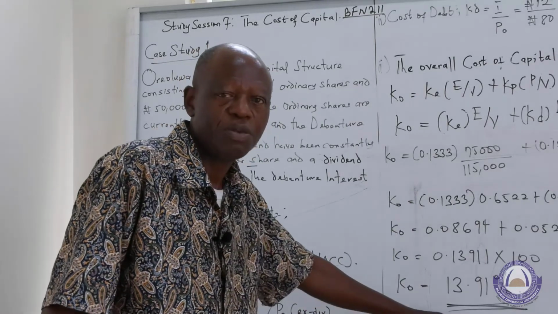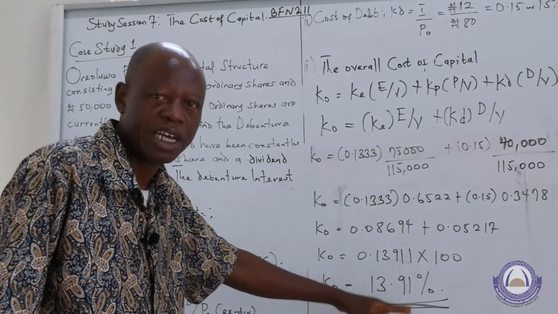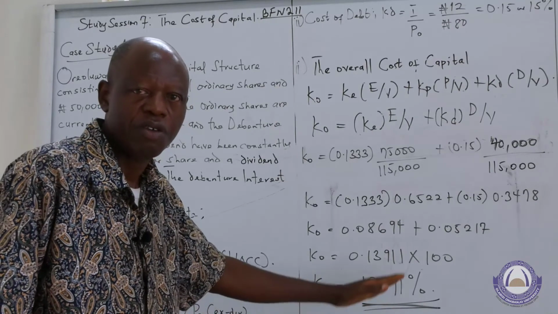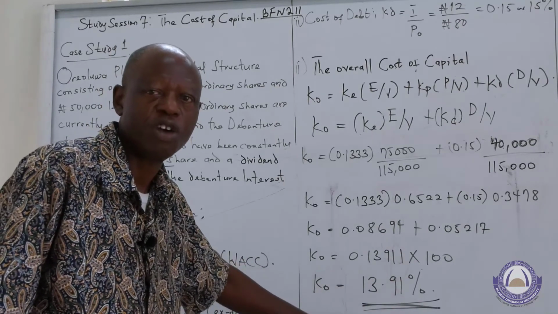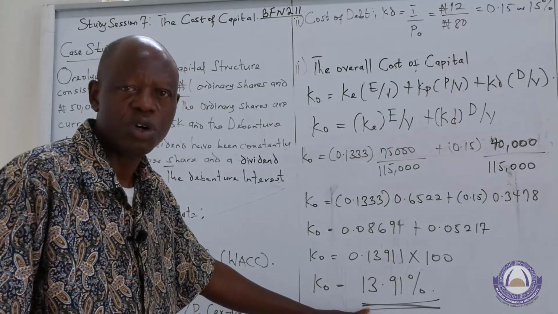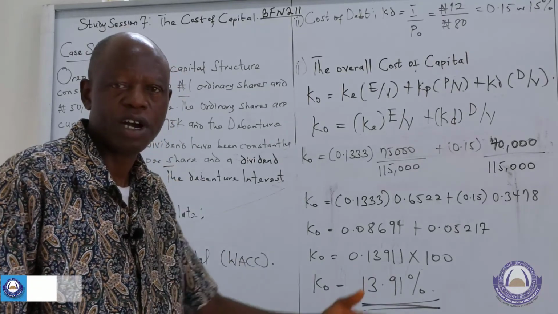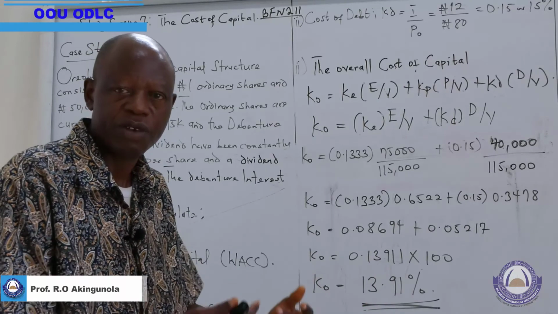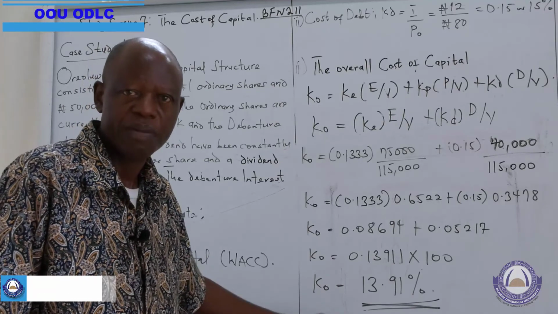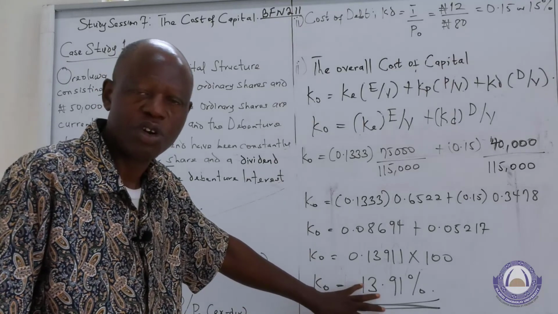And so 13.91 becomes the hurdle rate, the minimum rate that is acceptable for an entrepreneur, for a manager, to accept any project for implementation. In fact, it is the rate that this investor will use to discount the future inflow from the cash flow forecast that you want to evaluate concerning a project. That is the import of our estimation of the cost of capital, or the cost of the financing mode.